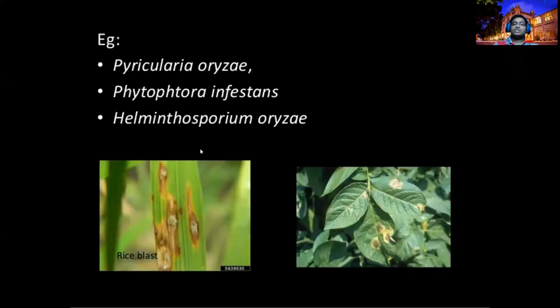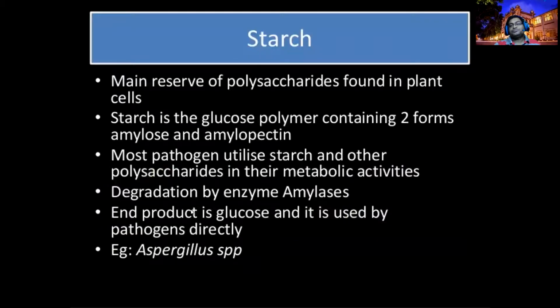Especially the blast fungi, late blight fungi, and brown spot causing fungi, Helminthosporium oryzae, Phytophthora infestans causing late blight, and Pyricularia oryzae causing blast in rice, right? It has been reported that these organisms mainly produce these protease enzymes. That's how the plant is getting spot and burn-like appearances.